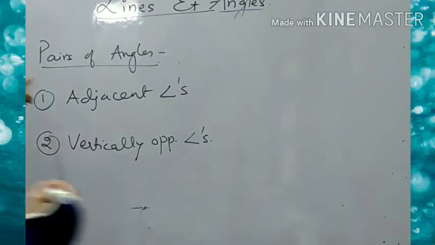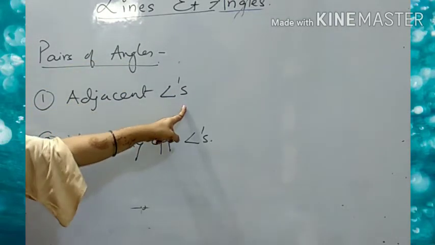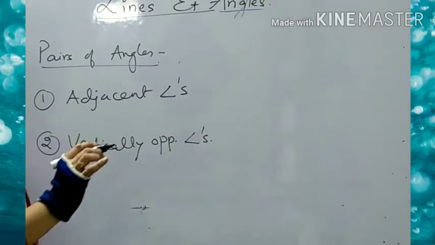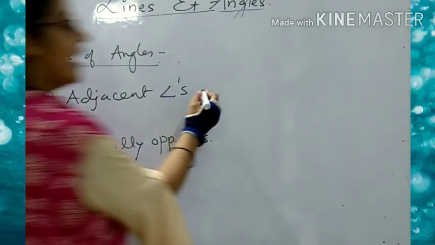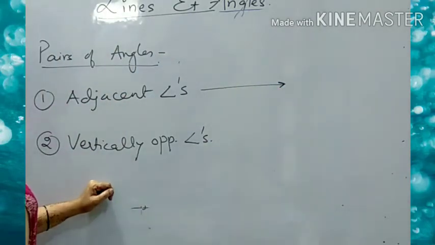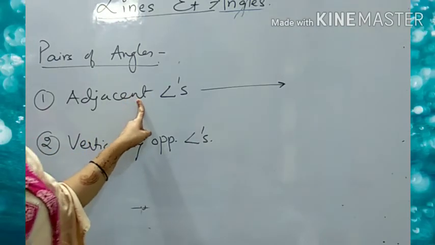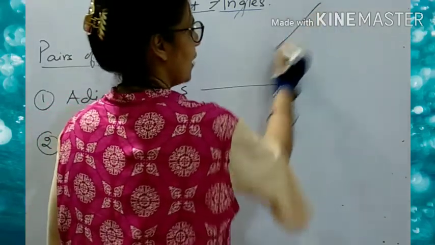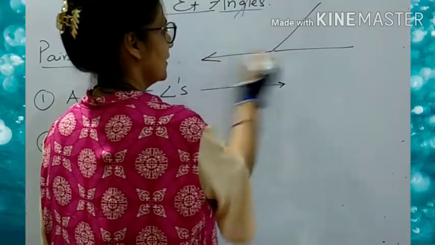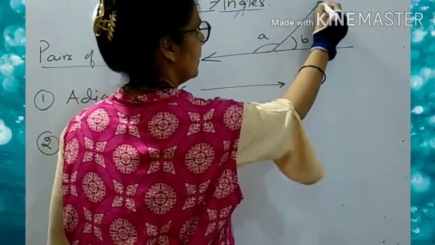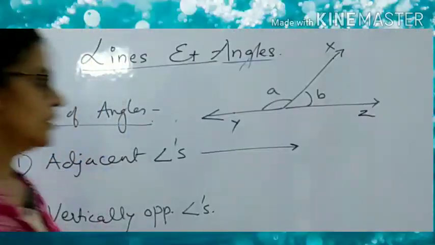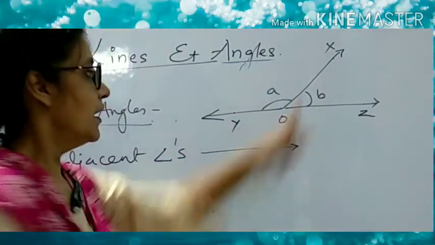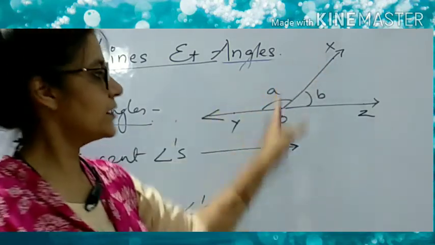Thus, in the pairs of angles, we are having the adjacent angles. है ना? So what are the adjacent angles? Clear? Adjacent angles are the two angles which are sharing a common arm. Then they are said to be the adjacent angle. And if the sum of the adjacent angles is 180. Now suppose we are having this A and B. So here X, Y, Z. Now here XOY and XOZ.